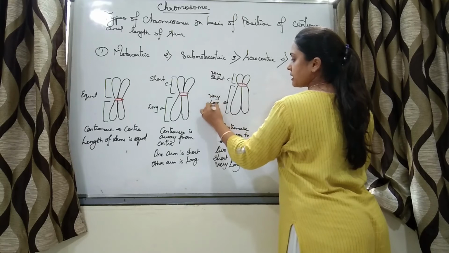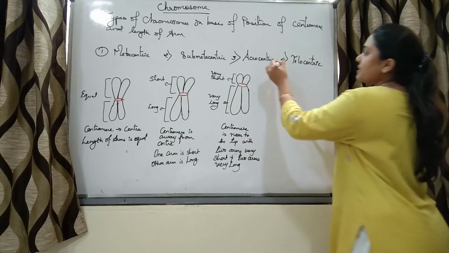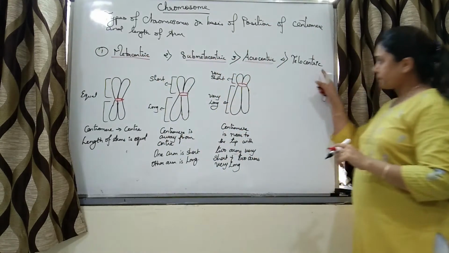Such type of chromosomes are called acrocentric chromosomes.